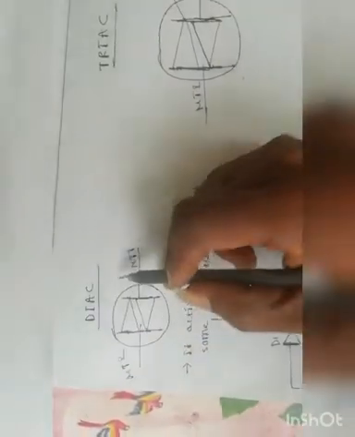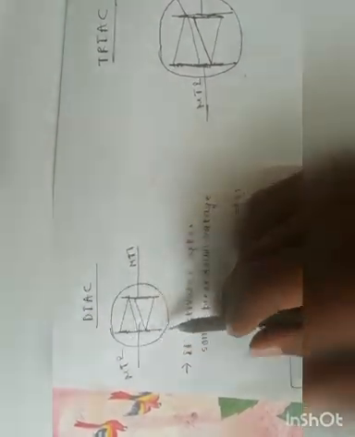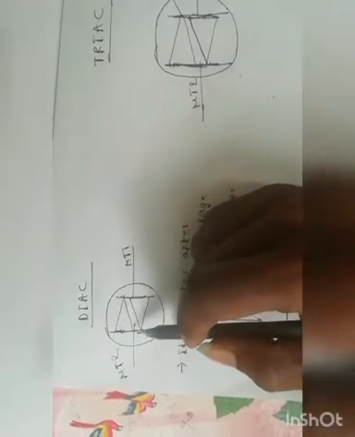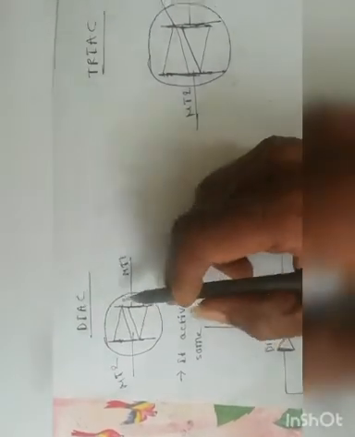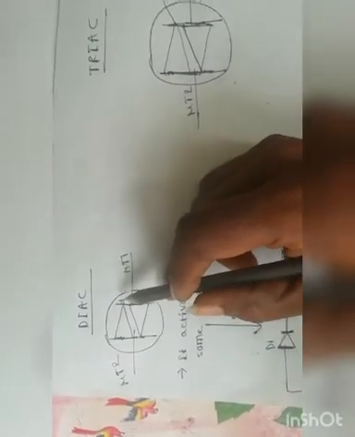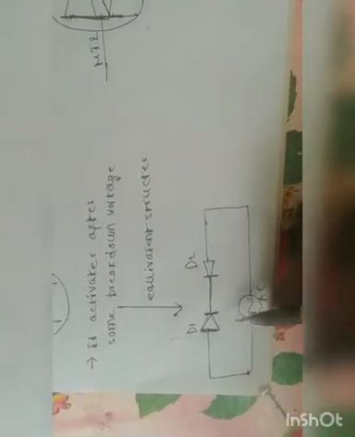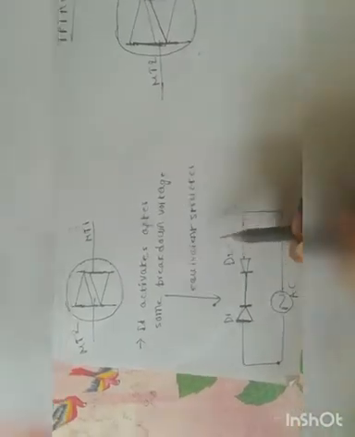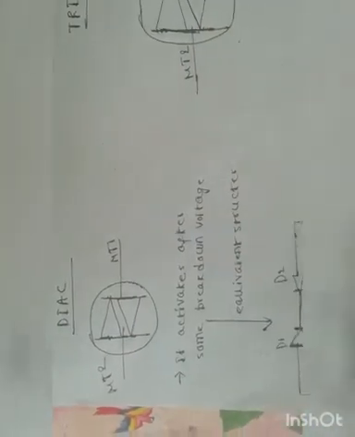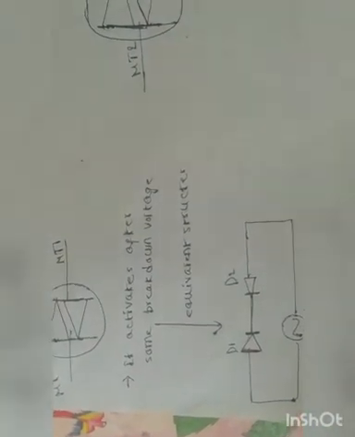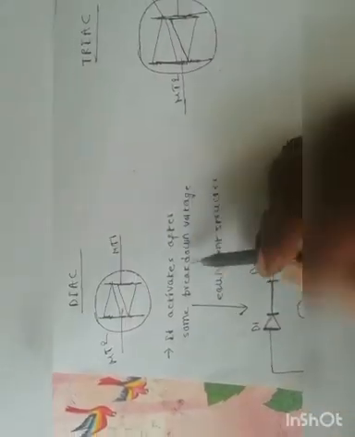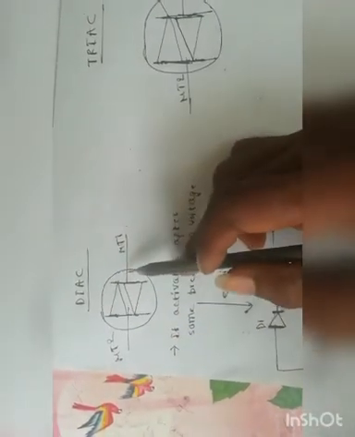So coming to DIAC, this component has two main terminals, MT1 and MT2. Its equivalent structure is this one: two diodes D1 and D2 connected in series. This whole combination is this DIAC. So what does this combination do? What does this component do?